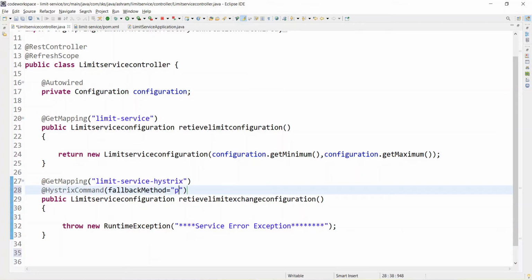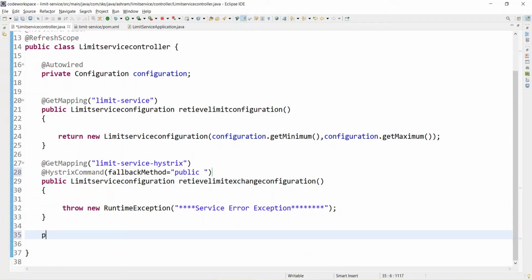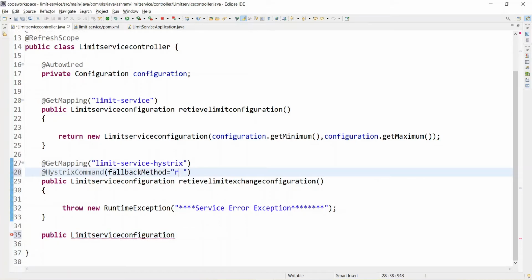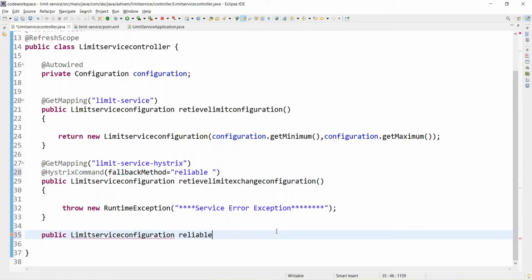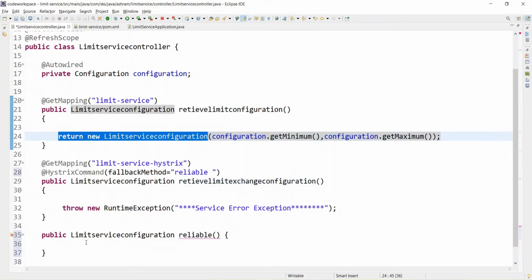I'm giving the method name, so public, and I want to return the same configuration, and the method I want is reliable. Sorry, here it was reliable, right? And thereafter I want to return the minimum configuration.